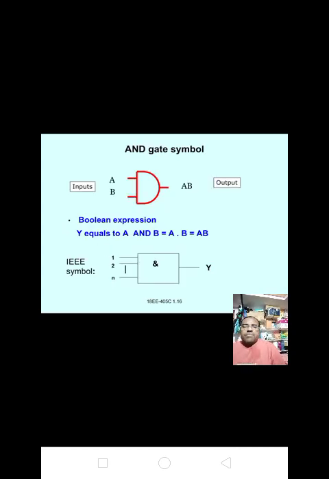It is the diagram for the symbol of logic gate AND. A, B are the inputs and output Y equals A into B. The IEEE symbol is also given. Please make a note of it. Most important one. Okay, next.